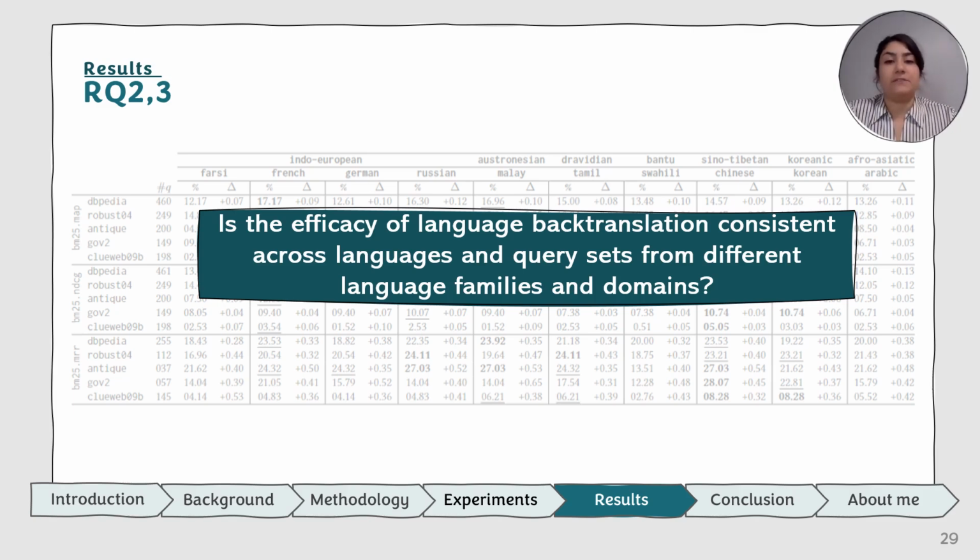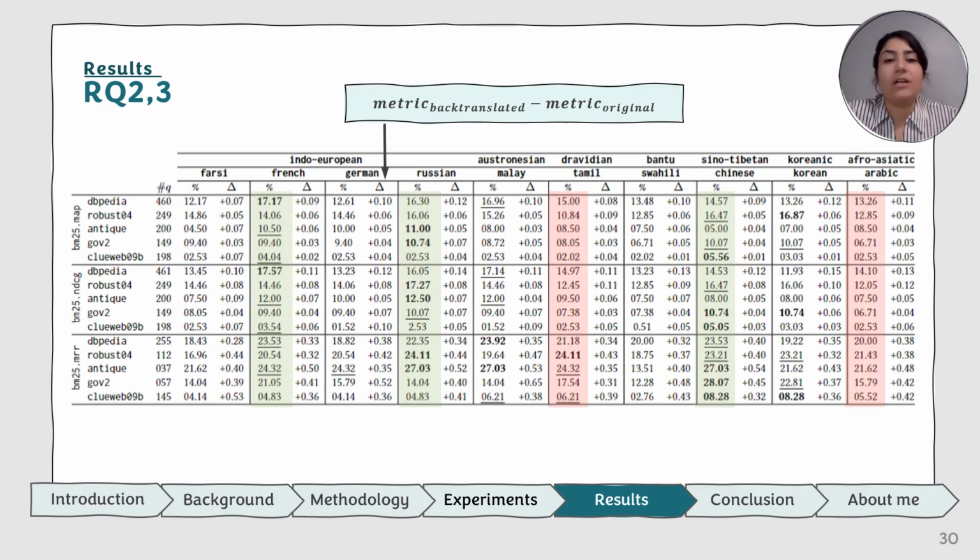Now we want to see the efficacy of back translation across different language families and domains. Here, the bold numbers and the underlined numbers in a row show the highest and the second highest numbers in that row. By comparing the columns and the languages with each other, we can see that all the languages can generate a refined version.